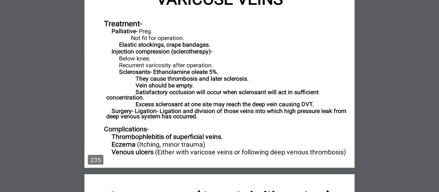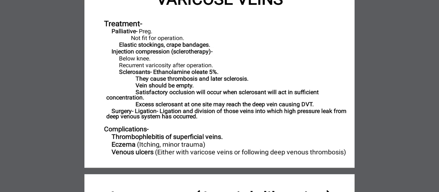Then there is a surgical treatment, that is ligation. You have to ligate and divide the veins into which high pressure leak from the deep venous system has occurred. So ligation and division is the surgical treatment.